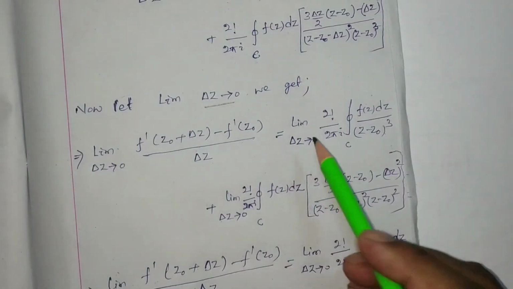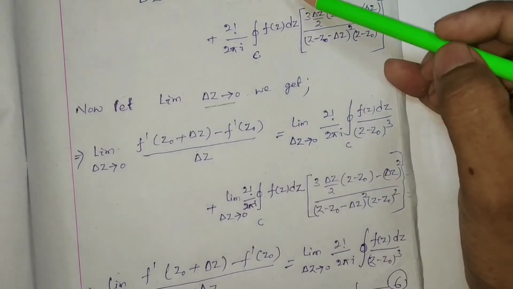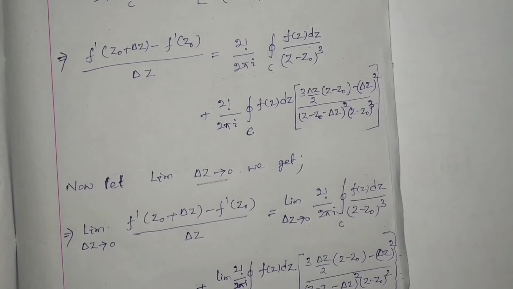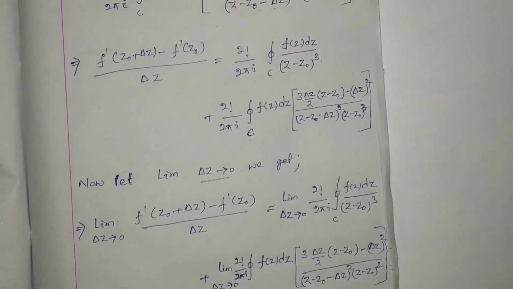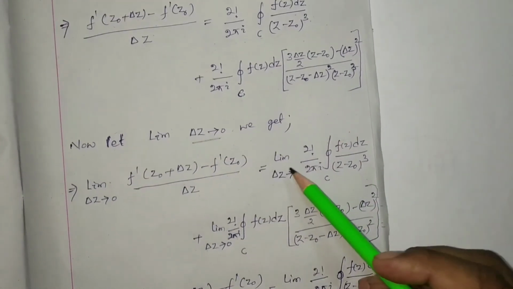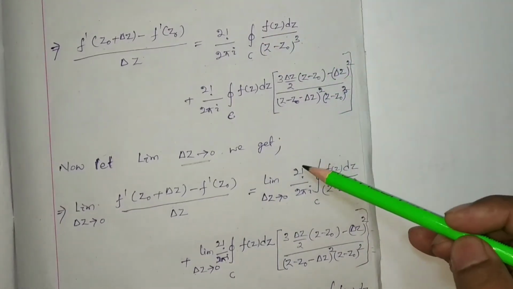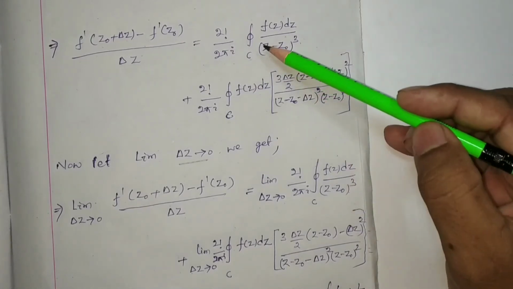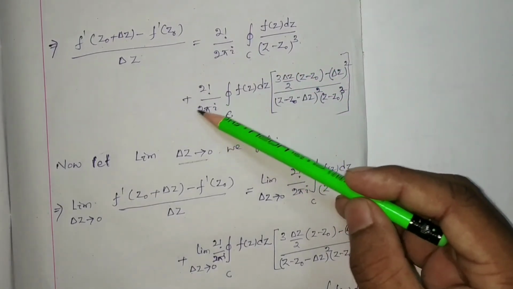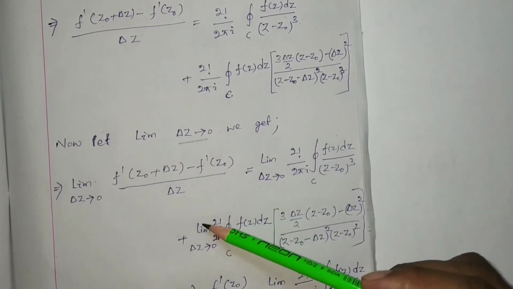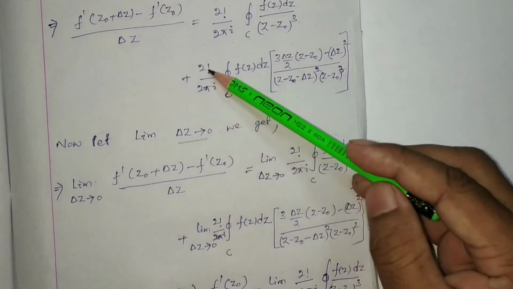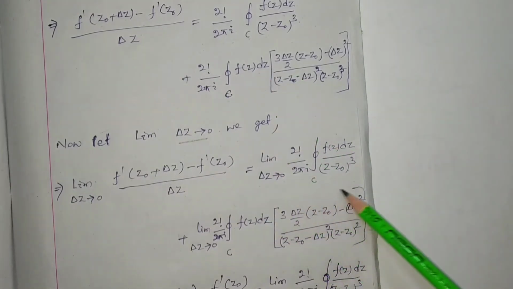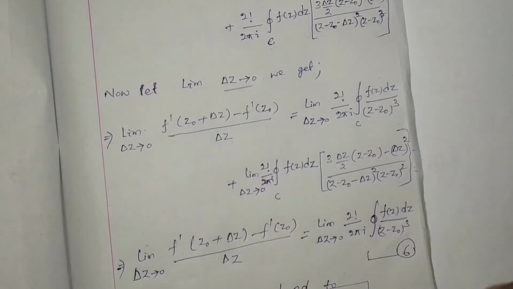So the limit of 2 factorial by 2 pi i f(z) dz by (z minus z0) whole cube. Then the limit del z tends to 0 of 2 factorial by 2 pi i closed integration c f(z) dz and this one. Okay. Now we have to consider the limiting value.